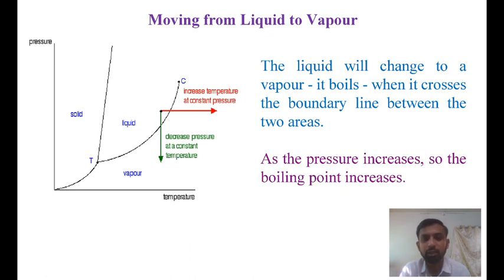The line is most easily seen as the effect of pressure on the boiling point of the liquid. The liquid will change to vapor when it crosses the boundary line between the two areas. And as the pressure increases, the boiling point also increases.